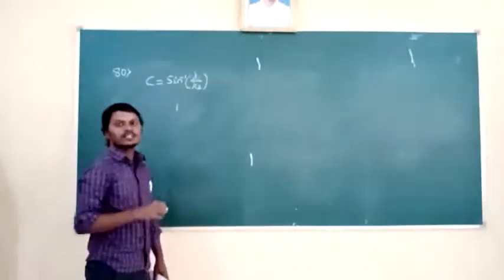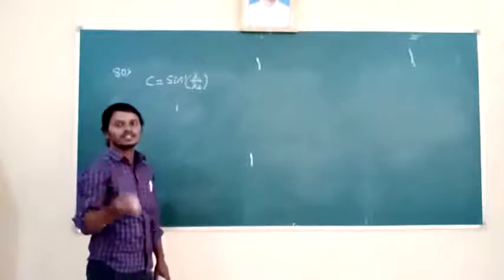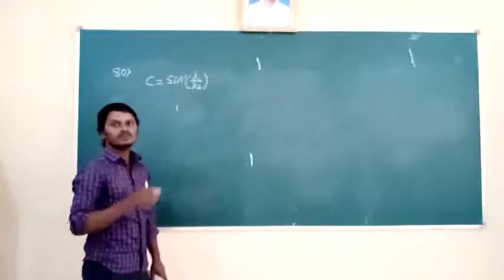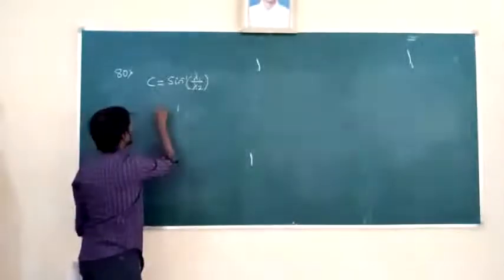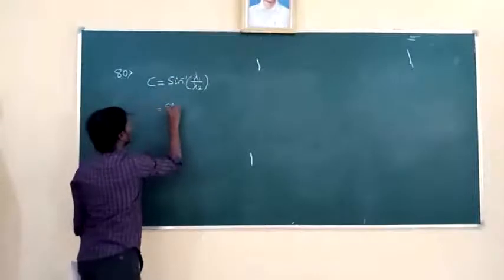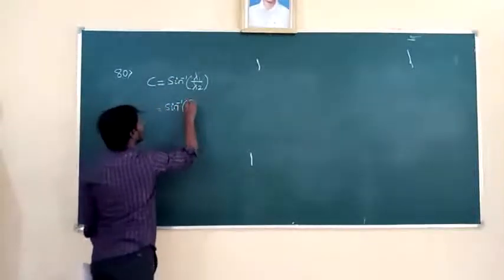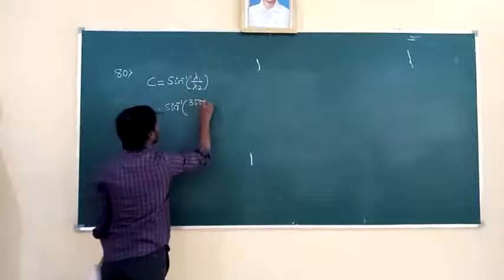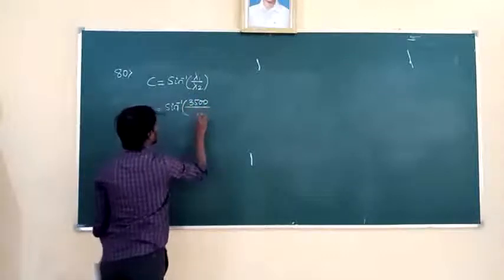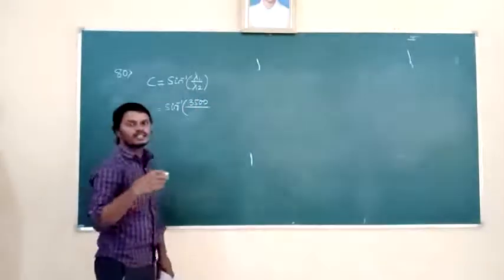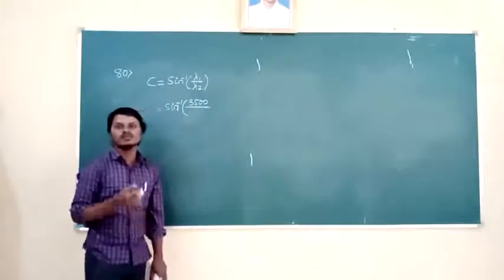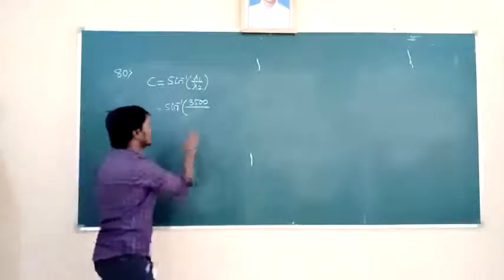In the denser medium the wavelength is minimum, given here as 3500. So sine inverse of 3500 angstrom divided by the wavelength in the rarer medium, which is maximum, given here as 7000.